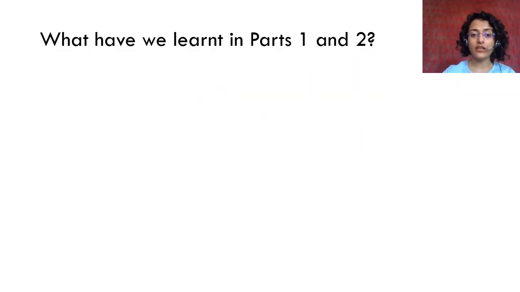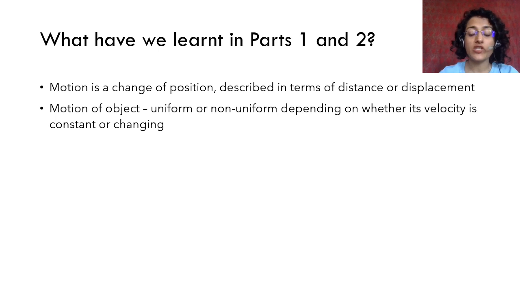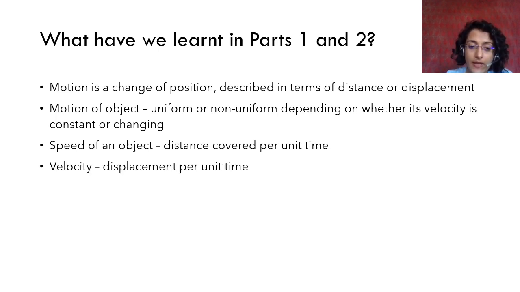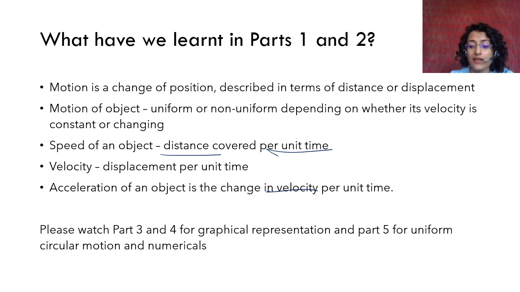चलो. So what have we learned in parts 1 and 2? We have learned that motion is a change of position described in terms of distance or displacement. Motion of an object can be uniform or non-uniform depending upon whether its velocity is constant or changing. I am not going to explain this because I have already explained it many times. ठीक है, speed of an object is distance covered per unit time. Velocity is displacement per unit time. Acceleration of an object is the change in velocity per unit time. यहाँ देखो distance per unit time, यहाँ velocity per unit time. Okay.